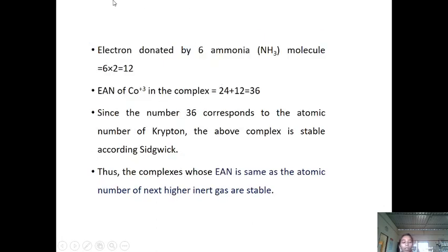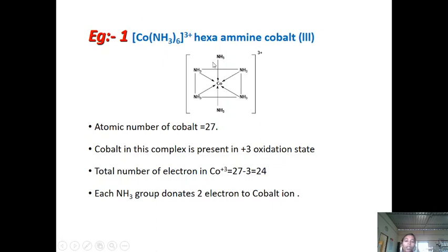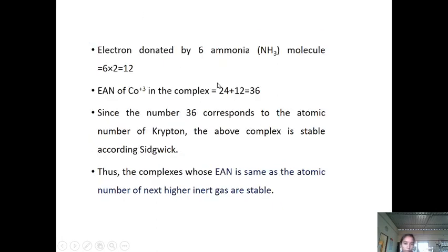Hence, 6 ammonia donate 12 electrons to cobalt, since 6 into 2 is equal to 12. The EAN of the cobalt complex is 24 plus 12, which is equal to 36. 36 is the atomic number of krypton. Hence, this EAN is equal to a noble gas, and this complex is a stable complex. A complex whose EAN is the same as the atomic number of the next higher inert gas is stable.